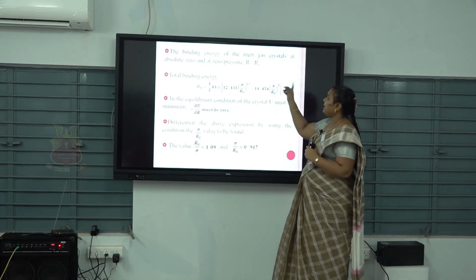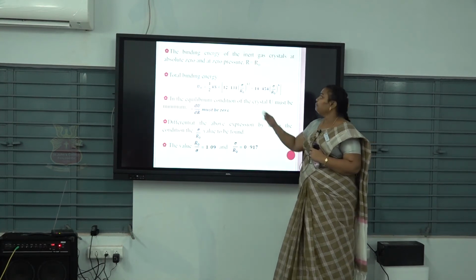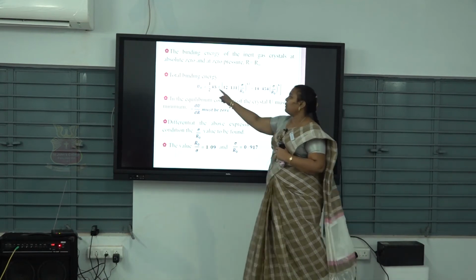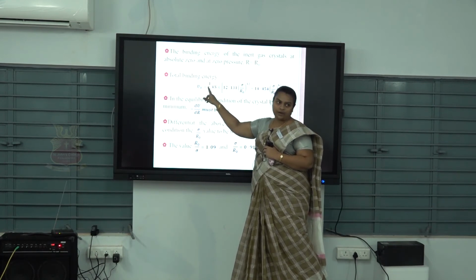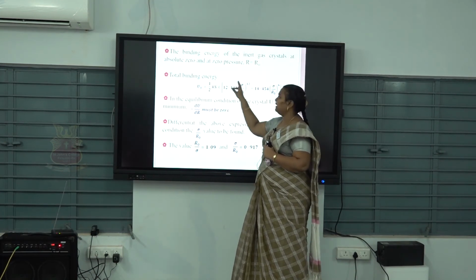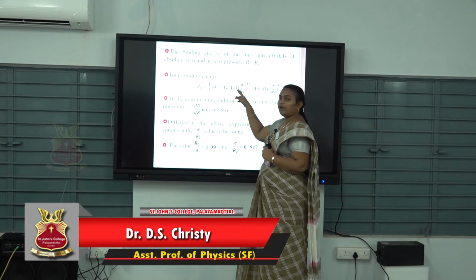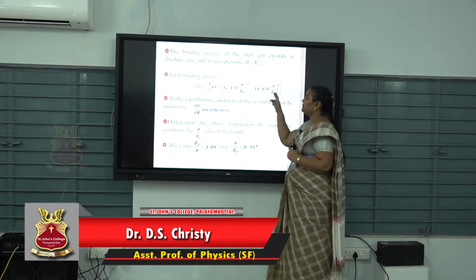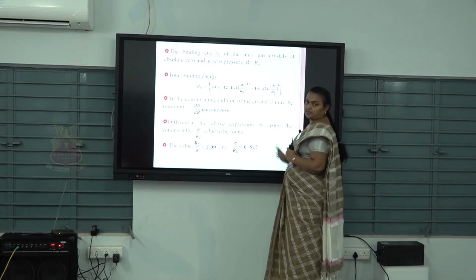So the binding energy of the inert gas crystals at absolute zero and at equilibrium separation R is equal to R naught. The total binding energy is rewritten as U naught is equal to 1/2 times 4 n epsilon [12.131 (sigma/R naught)^12 minus 14.454 (sigma/R naught)^6].